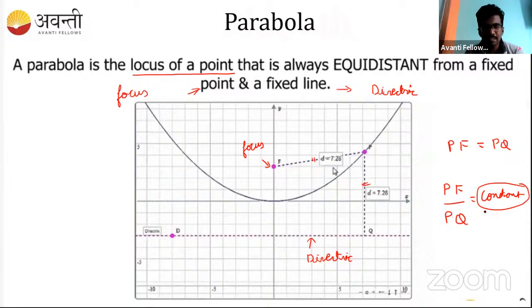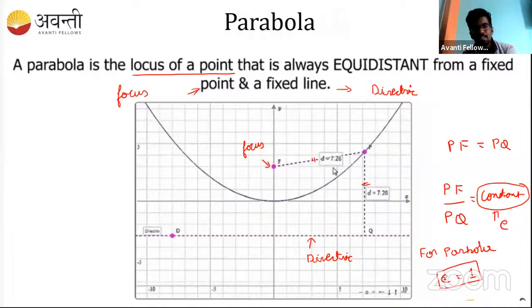So this constant we call the eccentricity, correct? Eccentricity e. So what is the eccentricity for this parabola? What is the constant that we'll get? Do you know that one? See, this distance and this distance are one and the same. So what is the ratio? The ratio has to be one itself, right? PF and PQ are equidistant, so it will get cancelled, and e is equal to one. So for a parabola, eccentricity is always one.